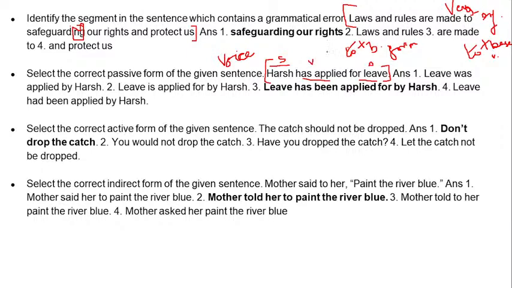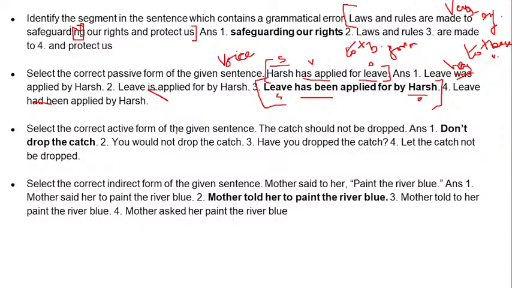If it is has, that will be changed to has been. This is the perfect passive form, and leave is your subject over here, and Harsh is your object now. Because here in number one option it is leave was applied, but we need a perfect tense, right? We cannot use was, we need a has. Is applied is also wrong. Number 4 is had been applied, that's also not correct.